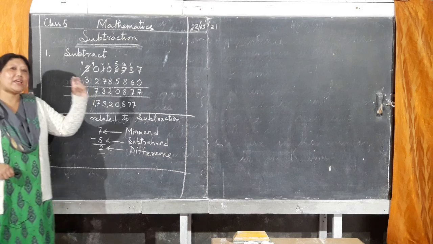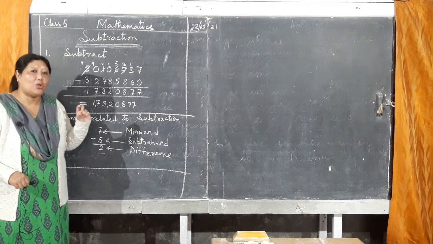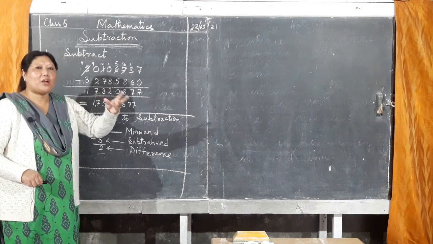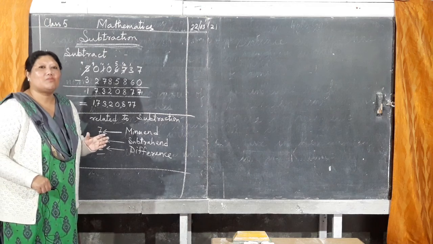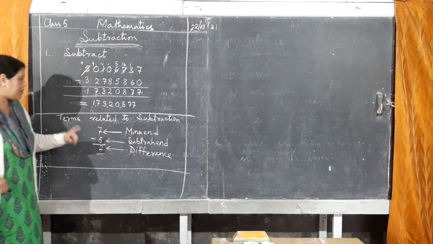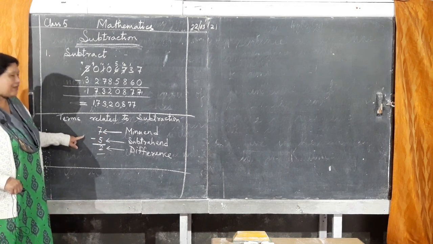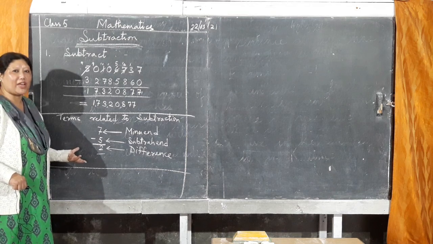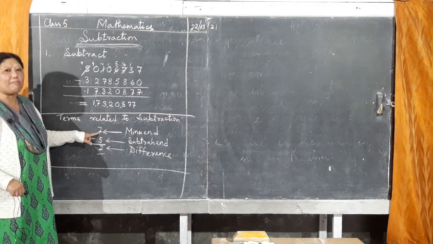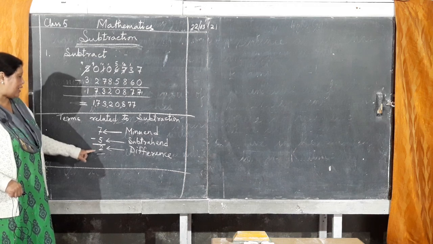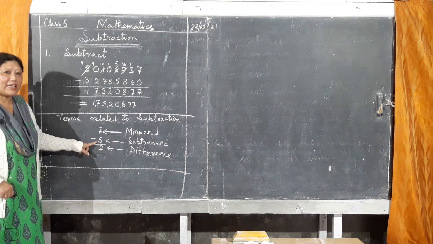So always from the bigger number we are going to subtract the smaller number. Remember, don't write 5 up, 7 down. Always the bigger number up in the first line, then the smaller number in the second line.